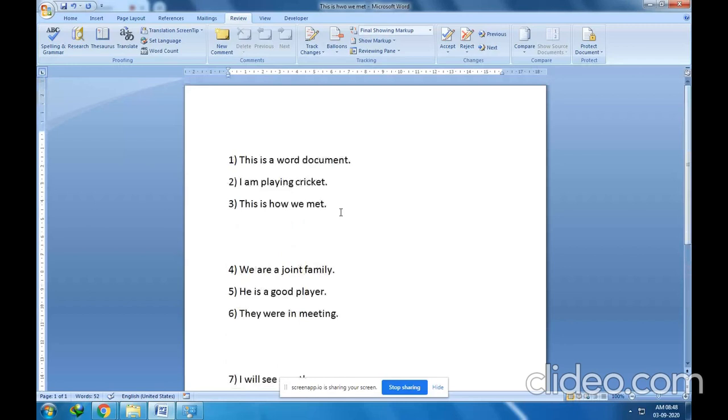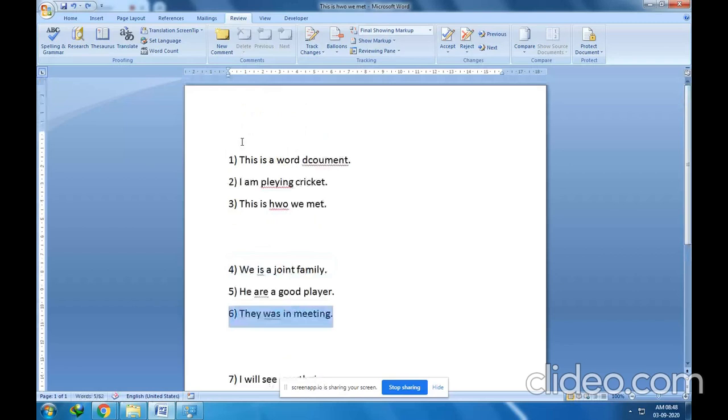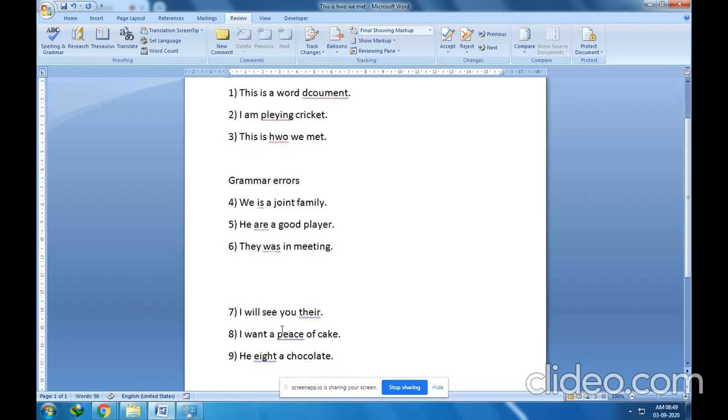So that's it for today's session. I hope you understood this session completely. Three types of errors. This set of errors is what? These types of errors are called spelling errors. These sets of errors are called grammar errors. Right? And then the last one, contextual spelling errors.